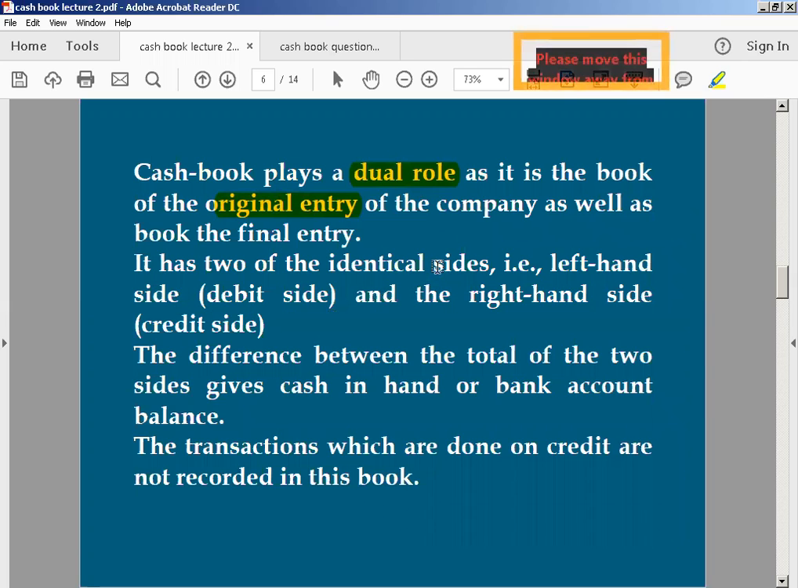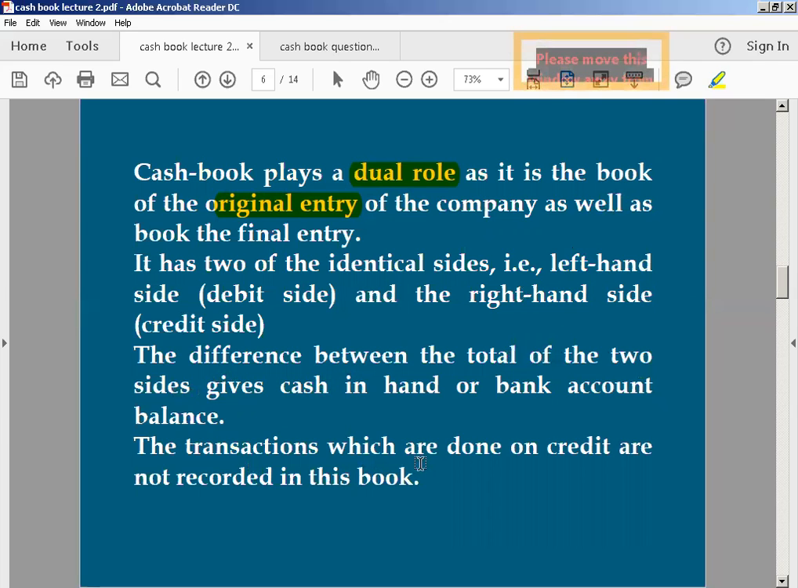And then it has two identical sides, the left hand side, the debited side, and the right hand side, your credited side. You all know this thing that your right hand side, the credited side, is your payment side, and your left hand side, the debited side, is your receipt side. And the difference between these two columns is your balance carried down and brought down. The difference of the two sides gives cash in hand and bank account balance.